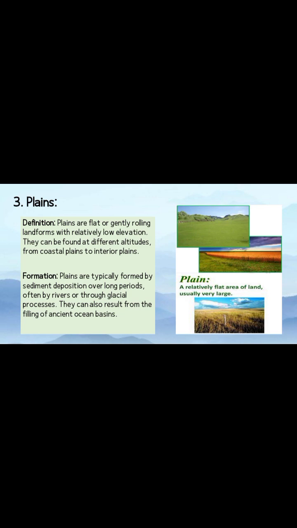The formation of plains usually happens when tiny pieces of dirt and rocks, called sediment, fill up over a long time. Rivers and glaciers can leave this sediment behind, creating plains. It is a bit like when you make a sandcastle with lots of sand over time. Plains also form when really old ocean basins get filled up, making flat lands. So plains are made by things like rivers, glaciers, and the filling up of big holes in the ground.